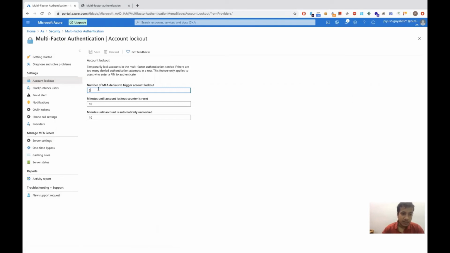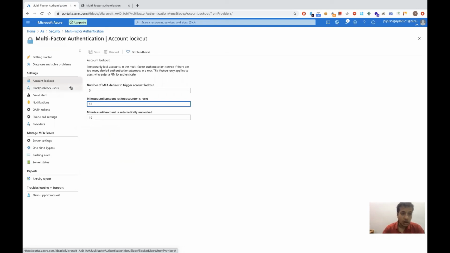We can prevent it by setting the number of times that an MFA denial will trigger an account lockout. So after 5 tries, the account will be locked out for 10 minutes. We can reset these values to 100 minutes, 1,000 minutes, up to a maximum of 10,000 minutes. So this will prevent any malicious user from using this account.